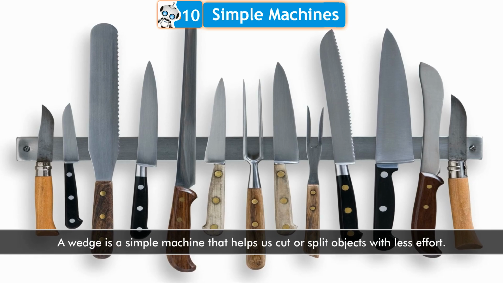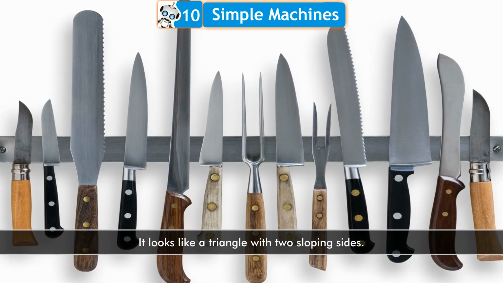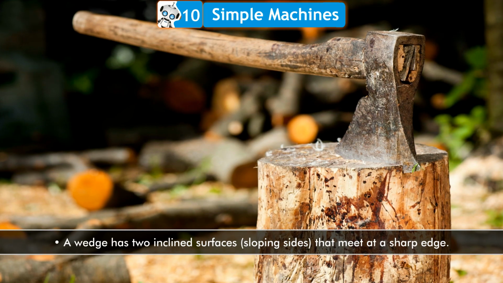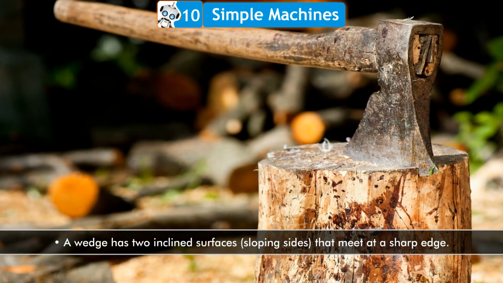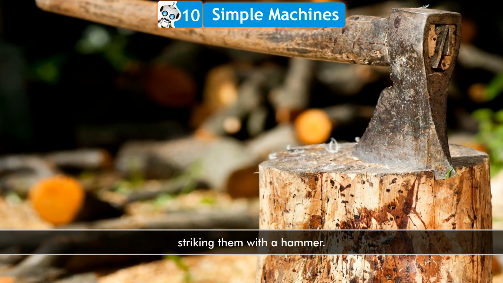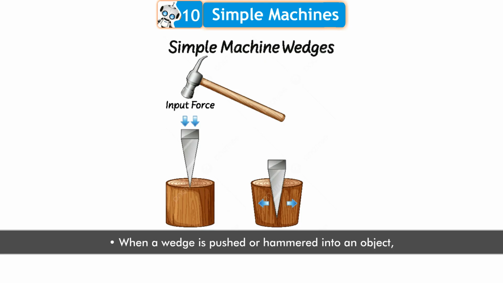Wedge. A wedge is a simple machine that helps us cut or split objects with less effort. It looks like a triangle with two sloping sides. Description: a wedge has two inclined surfaces, sloping sides that meet at a sharp edge. Carpenters and woodcutters use wedges to split blocks of wood by striking them with a hammer. How it works: when a wedge is pushed or hammered into an object, it applies pressure and splits the object apart. It works like many small inclined planes packed together.